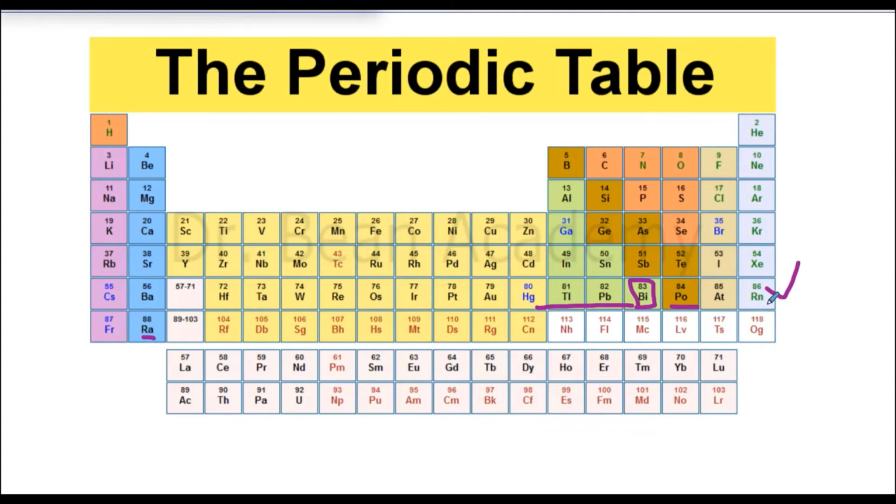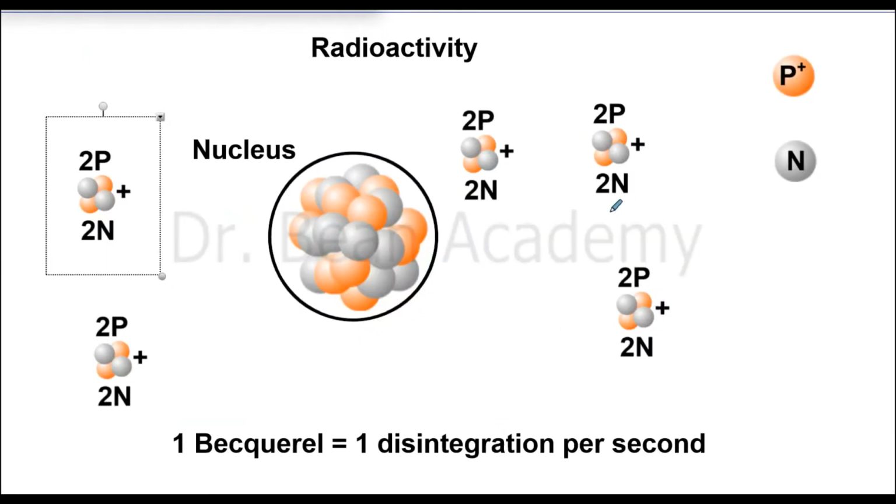This atom will become the atom of radon. And then with another disintegration it will become polonium with atomic number 84, because it will lose 2 more protons now after becoming radon. So with each disintegration it will go 2 steps back in the periodic table, because every time it is losing 2 protons. So the radioactivity of such an atom, I will call it 1 becquerel.